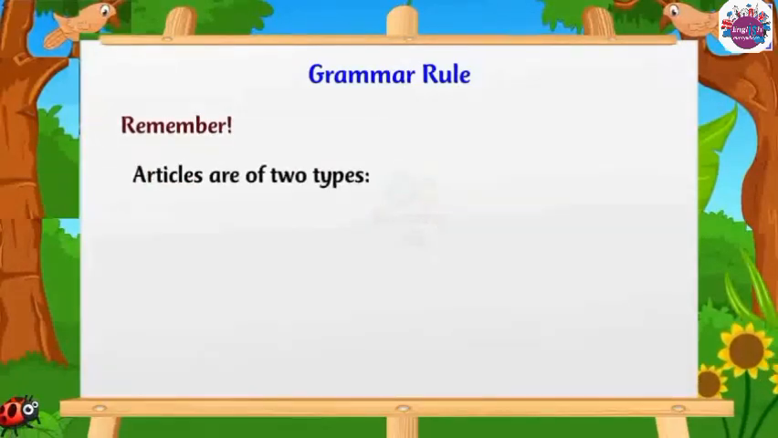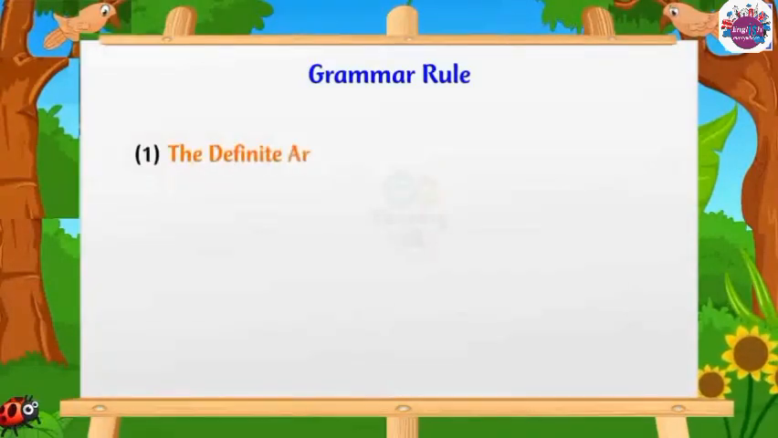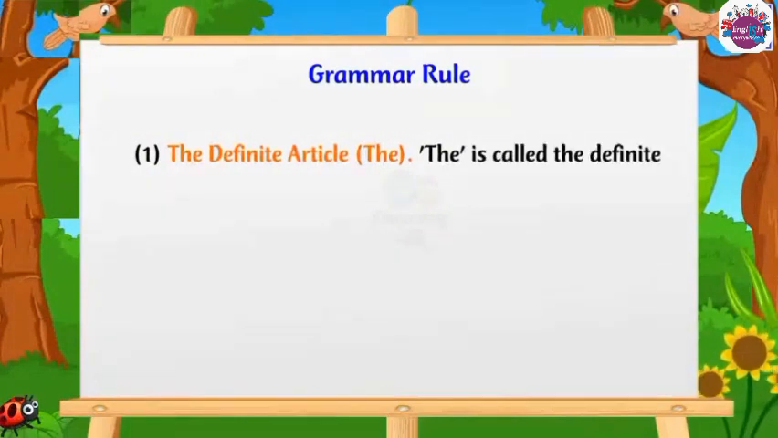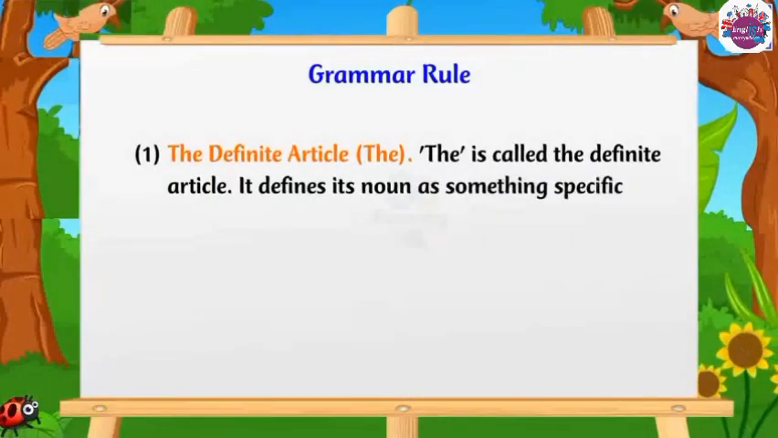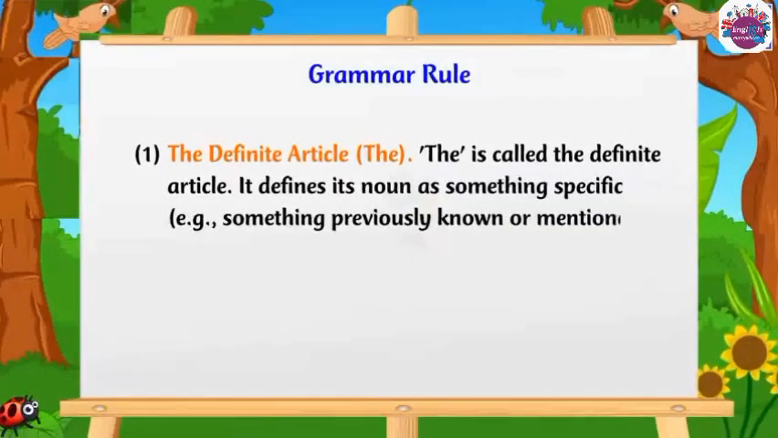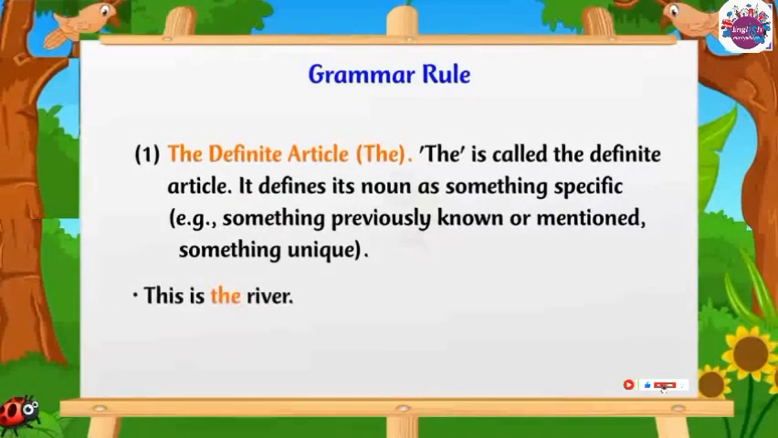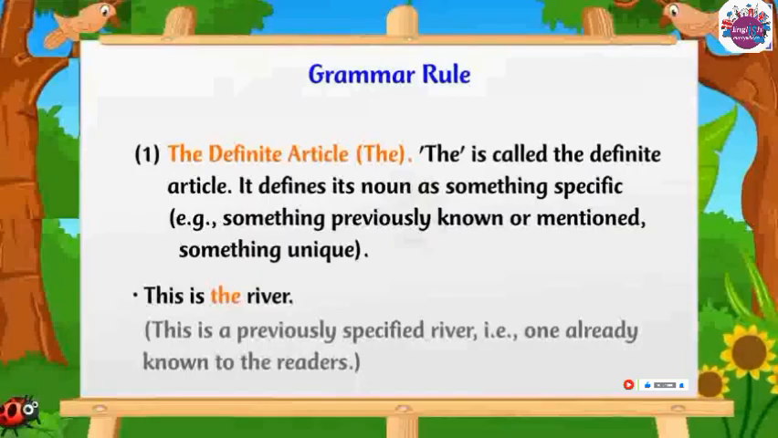Remember, articles are of two types. 1. The definite article. The is called the definite article. It defines its noun as something specific. For example, something previously known or mentioned, something unique. This is the river. This is a previously specified river. That is, one already known to the readers.